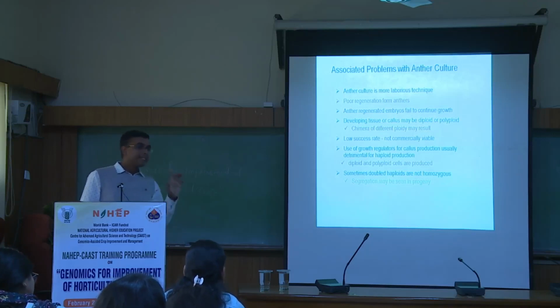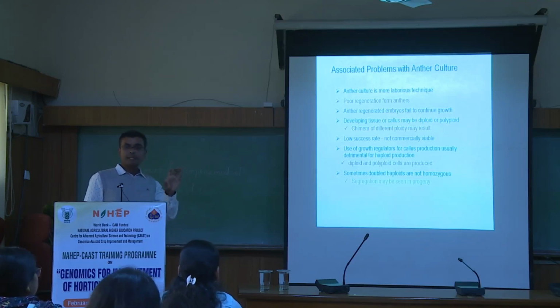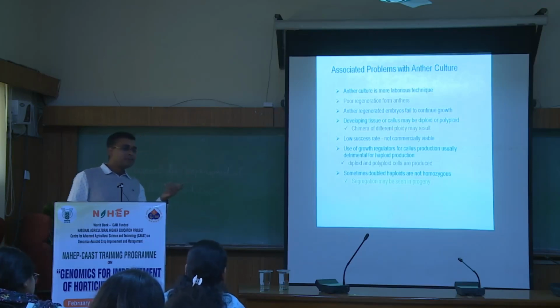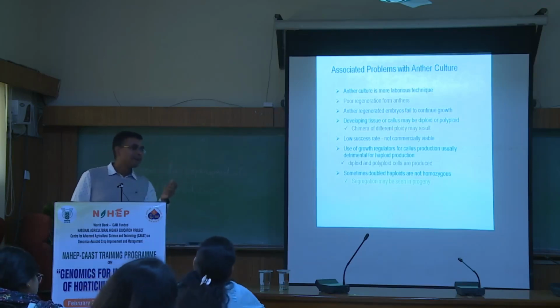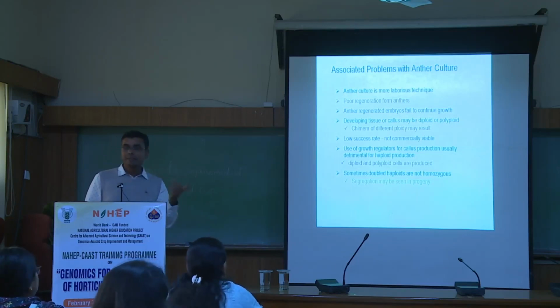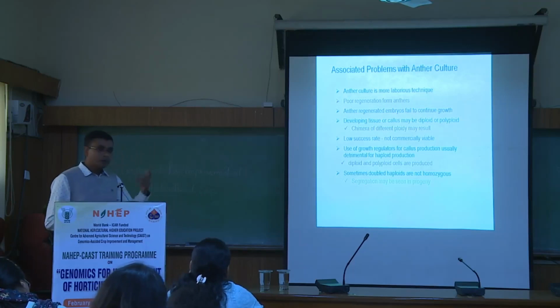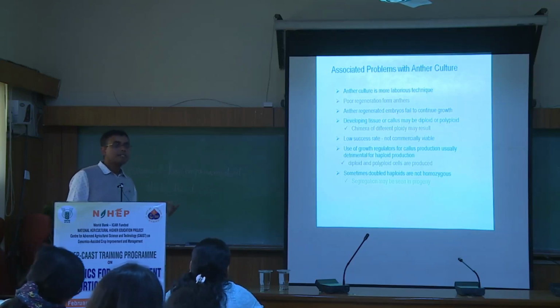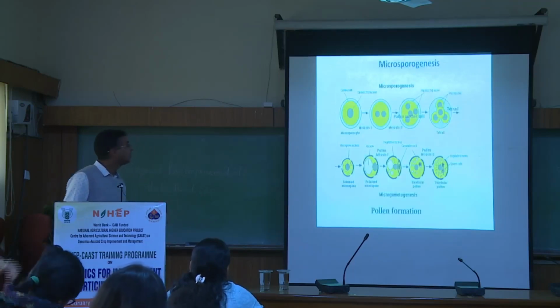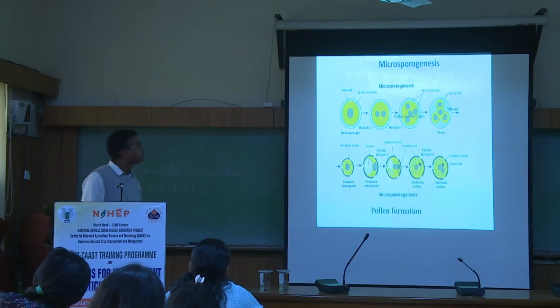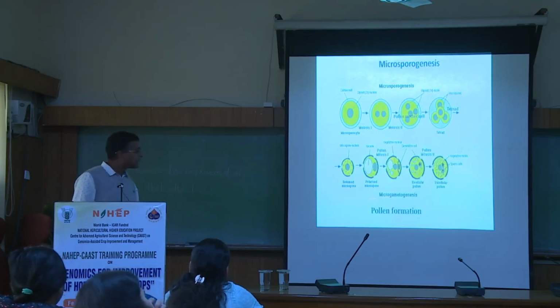But even if they are diploid, it will be auto-diploidization. Auto-diploidization means the haploid cell will be diploidized automatically to give those plants, and those plants are actually desirable because one step is not required. After development of the haploid, you have to diploidize them by application of colchicine or certain other treatments. But if you are getting the diploid cell from the microspore culture, that is advantageous actually, no?